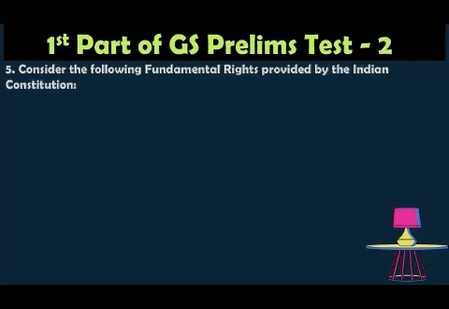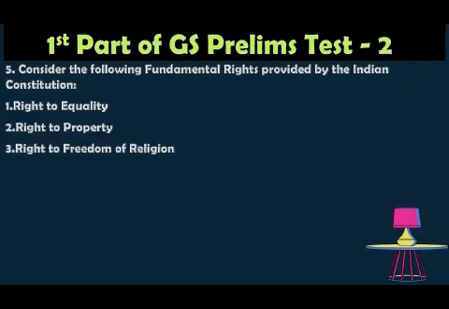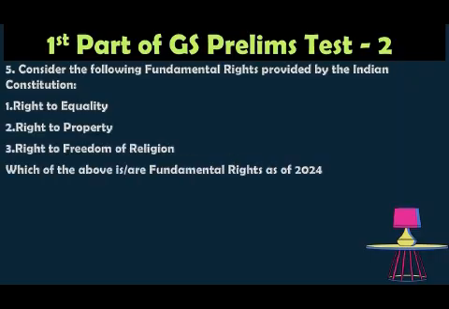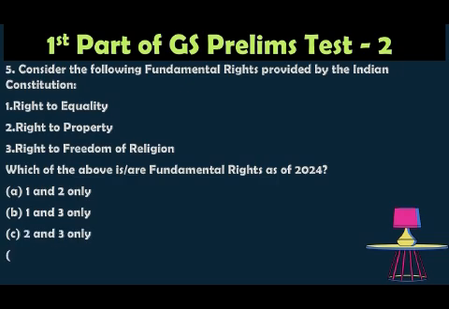Fifth question, consider the following fundamental rights provided by the Indian Constitution. That is right to equality, right to property, right to freedom of religion. Which of the above are fundamental rights as of 2024? Option A 1 and 2 only, option B 1 and 3 only, option C 2 and 3 only, option D 1, 2 and 3.